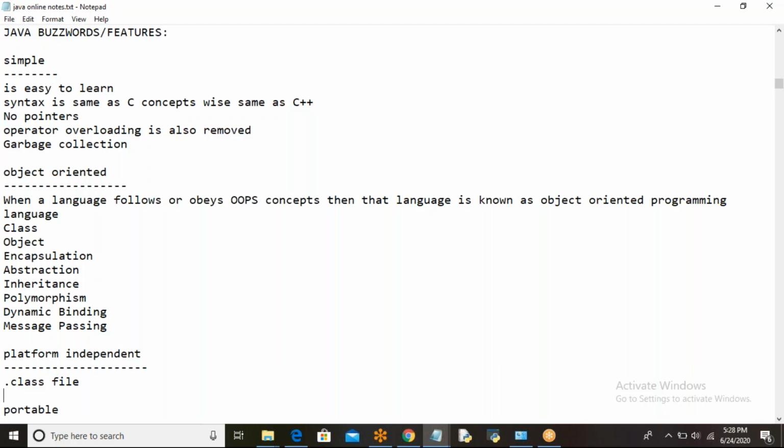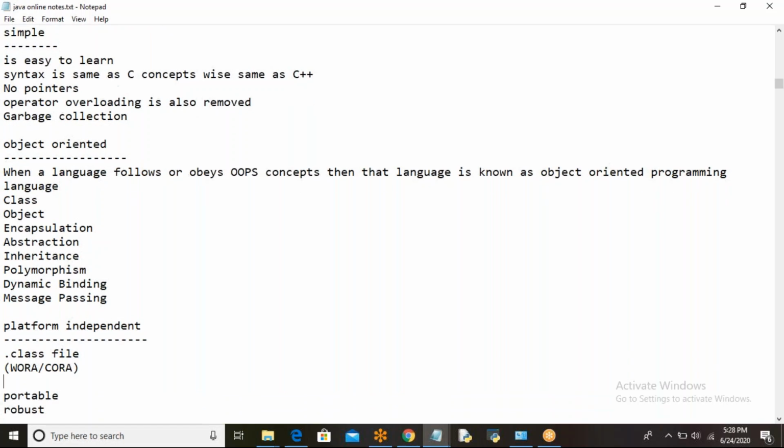And here we have a caption known as WORA, write once, run anywhere, or compile once, run anywhere. So this is nothing but platform independent. Understood?